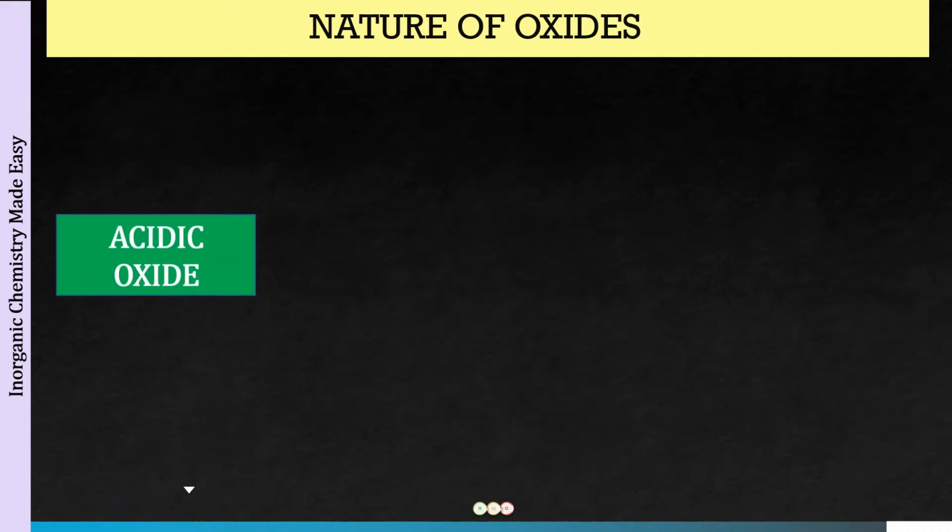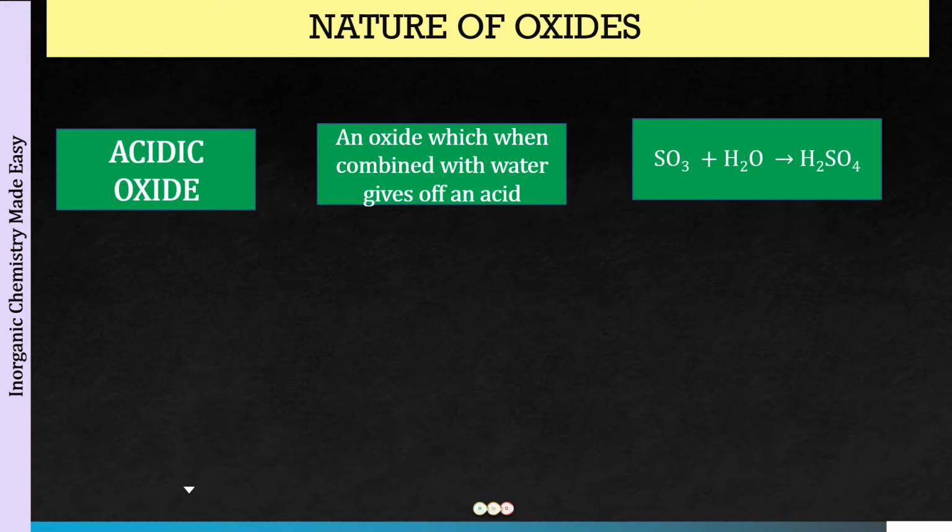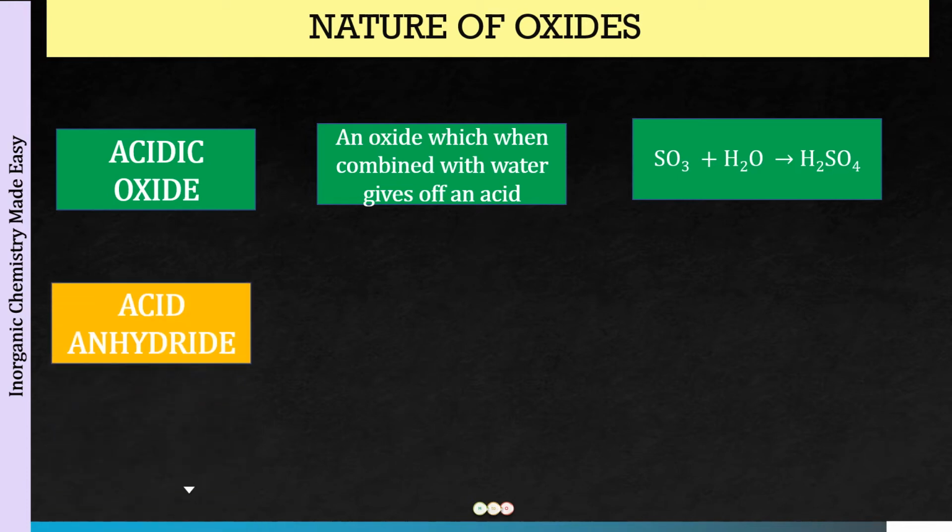So we have an acidic oxide to be that oxide which when combined with water will give off an acid. For example, we have sulfur trioxide and water combining to give us H2SO4. But the next thing that we have learned is that we have an acidic oxide or acid anhydride, and on hydrolysis this will be giving us an oxoacid. So you should have a clear understanding of what we mean by acid anhydride also.